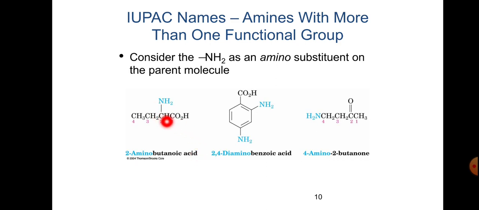Two functional groups are there, carboxylic acid functional group and amino functional group. The carboxylic acid is the superior one over amino, so that's why we give the number one to the carboxylic carbon, and the second position is amino, so that is 2-aminobutanoic acid.